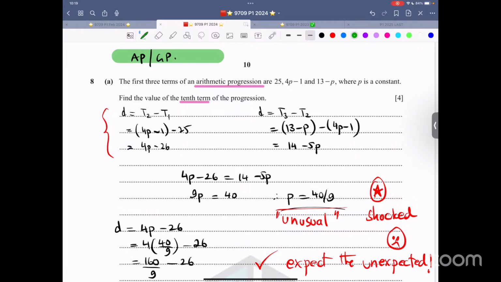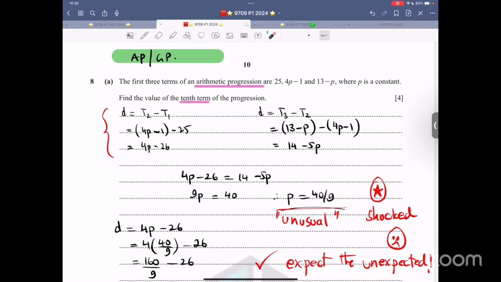The question says that the first three terms of an arithmetic progression are 25, 4p minus 1, 13 minus p, where p is a constant. They do not say anything about positive or negative. Got the idea? And then it says, find the value of the 10th term. That will come up later. First, write this: second minus first is third minus second. Equate. Find the value of p, 40 over 9. Unusual, shocked, expect the unexpected.